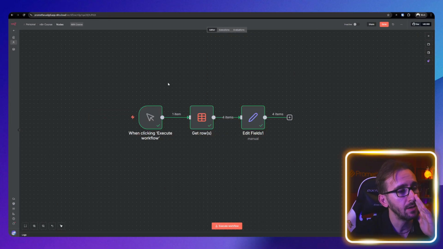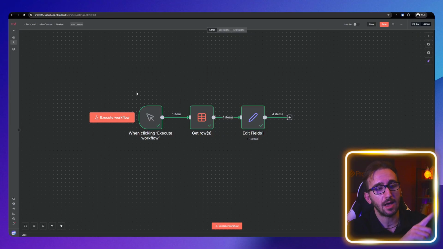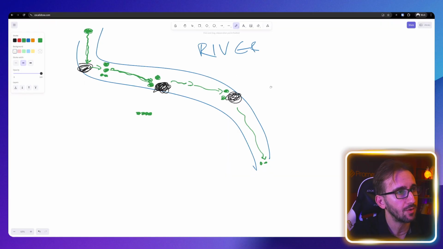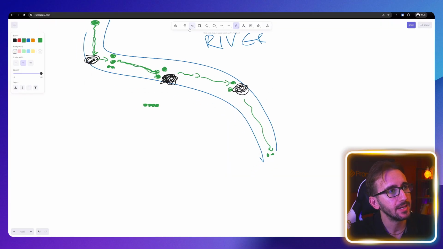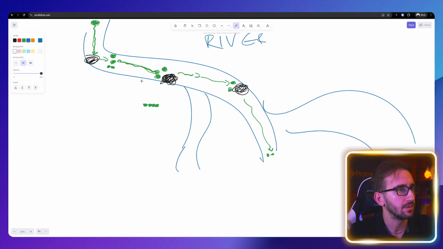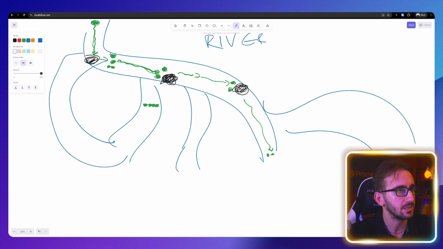We talked about the flow, but this only happens if you have one stream of water. Back to our river example, what happens if our river splits into different rivers down the road? So rivers go like this all the time. And in reality, you cannot have rivers looping back and going back up the mountain and down again, or at least I think so. All I'm trying to say is that this river analogy maybe is not ideal for what I'm trying to say.